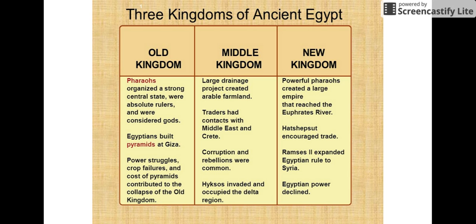All three of these kingdoms signify orderly time in Egypt. Outside of this, there's going to be a little bit of gap of time between the Old and Middle and between the Middle and New. During those periods of time, it's very chaotic, and there's no one able to truly establish power within Egypt. So that's why we have these three definitions.